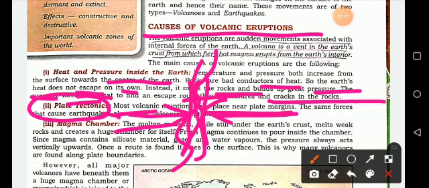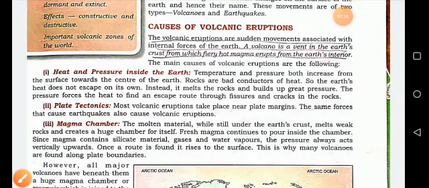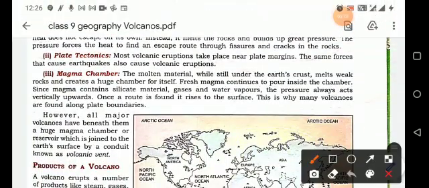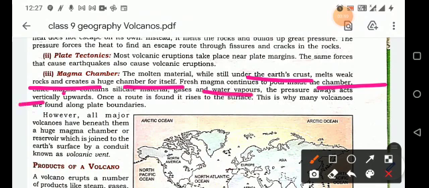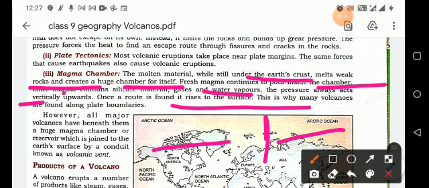The third is the magma chamber. The molten material, while still under the earth's crust, melts weak rocks and creates a huge chamber for itself. Fresh magma continues to pour into the chamber, and since magma contains silicate materials, gases and water vapor, pressure always acts vertically upward. Once a route is found, it rises to the surface. This is why many volcanoes are formed along plate boundaries.